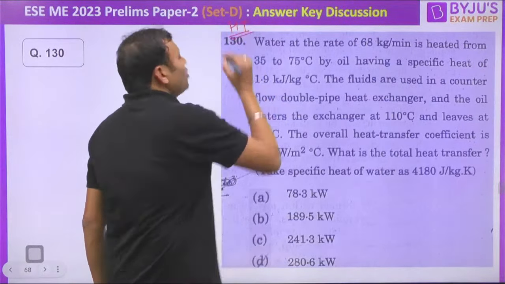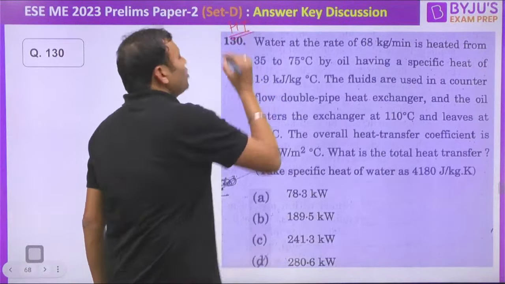Right? The overall heat transfer coefficient is 320 watt per meter square degree Celsius. What is the total heat transfer in watt or kilowatt? It means total heat transfer rate need to be calculated. So there is no requirement of so many data which are given.